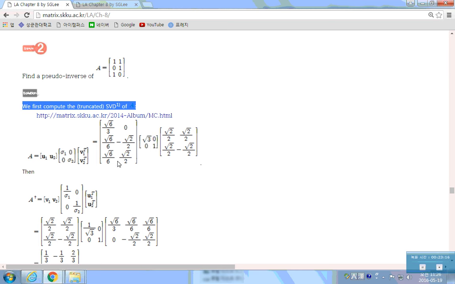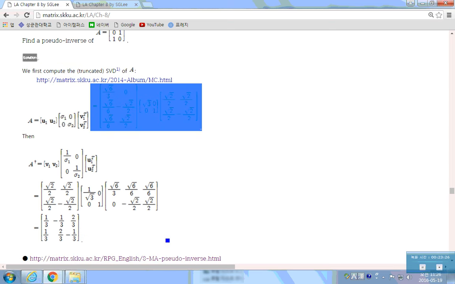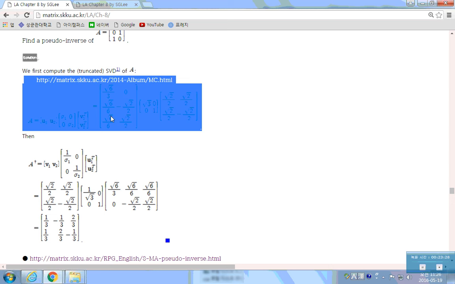We have a 3 by 2 matrix U, sigma, times a 2 by 2 matrix V transpose. So we can easily find the singular value decomposition of this.